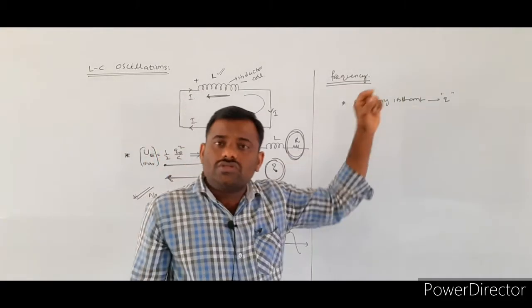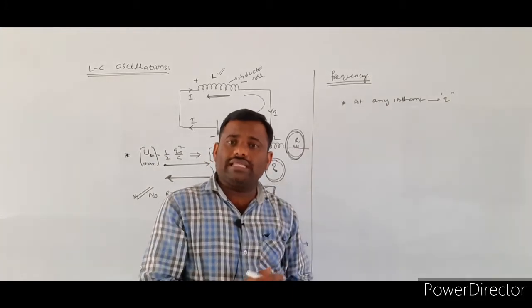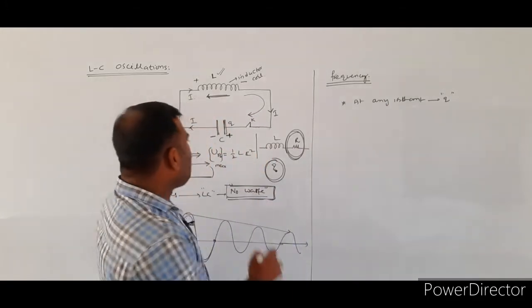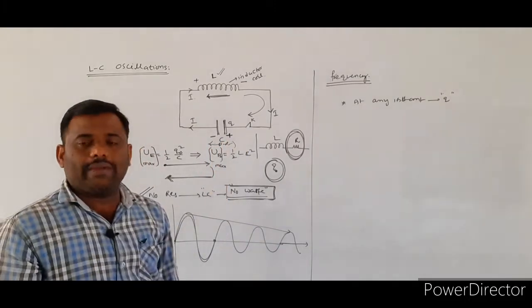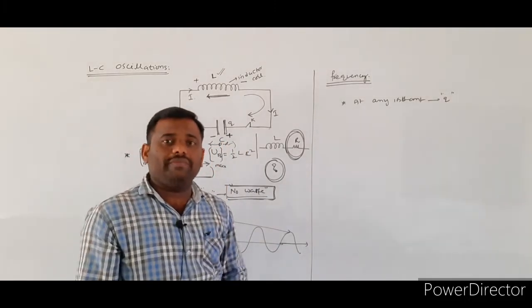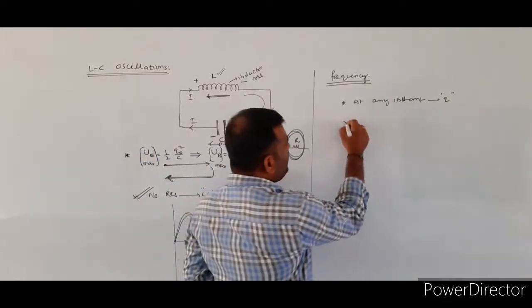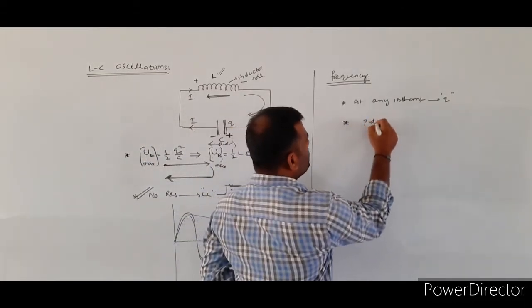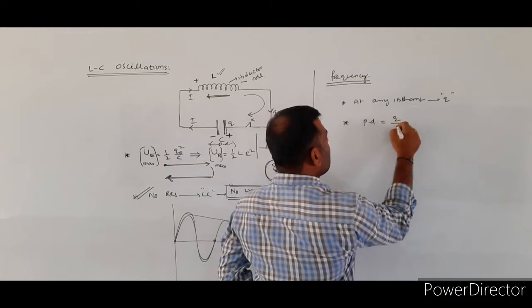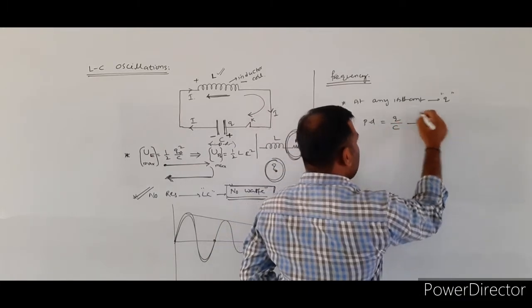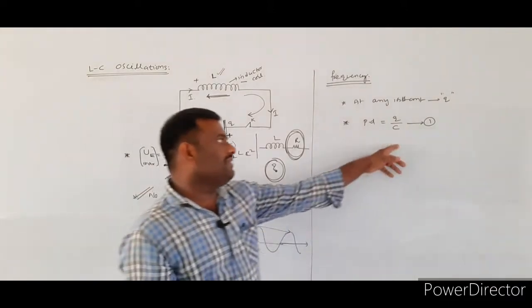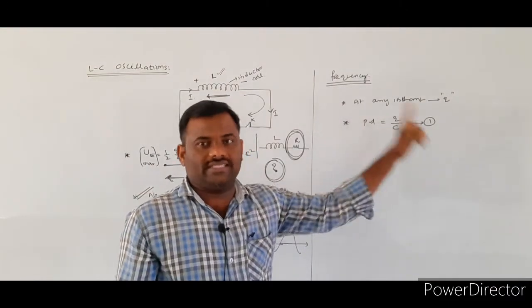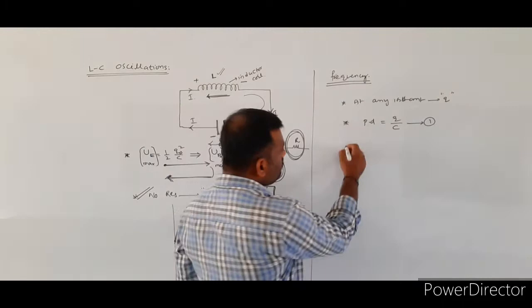small q. Whenever some charge is there between the capacitor plates, some potential difference will exist between the capacitor plates. So, the potential difference existing between the capacitor plates will be taken as q by C. Next one.